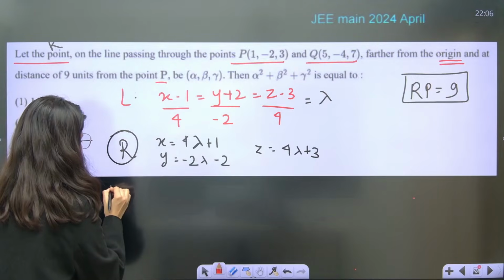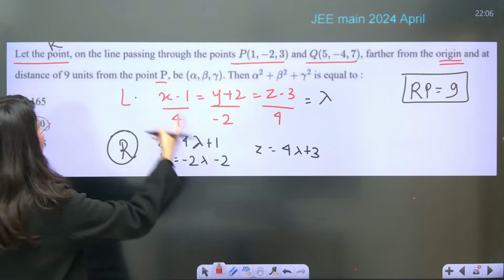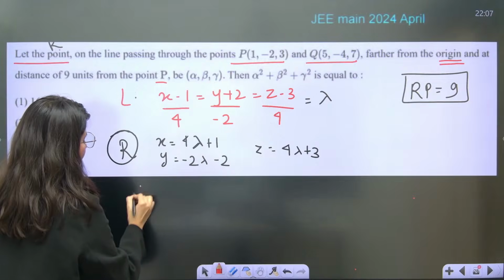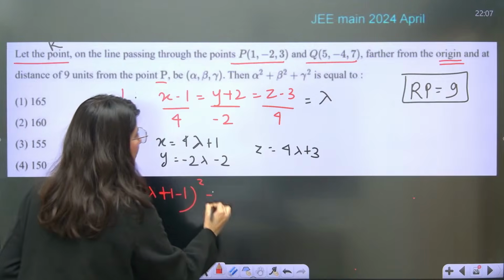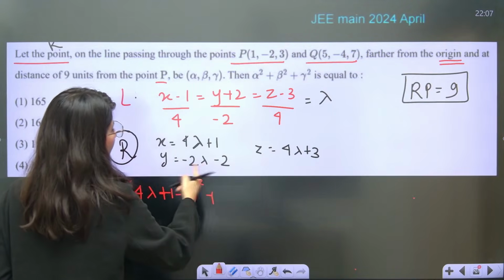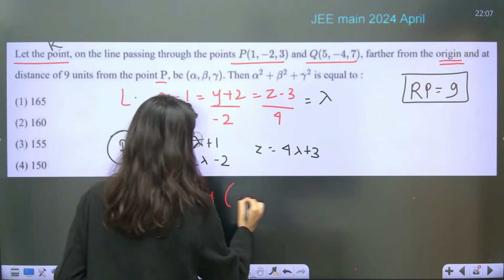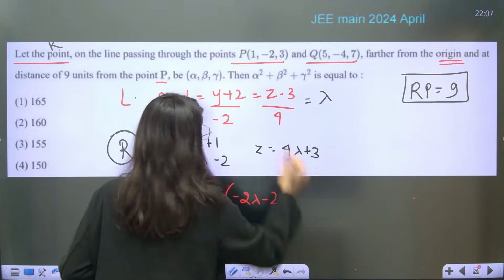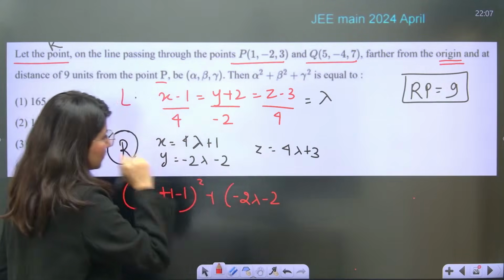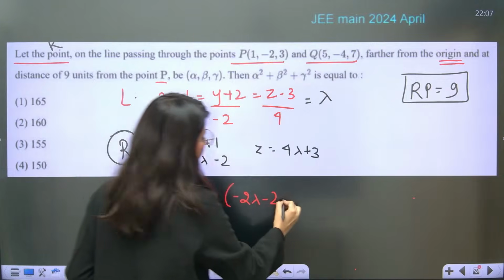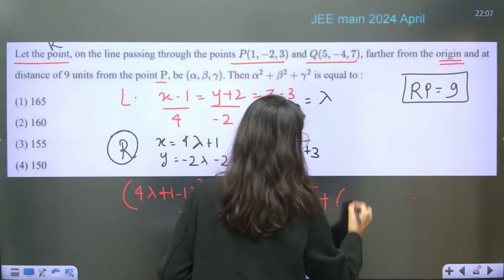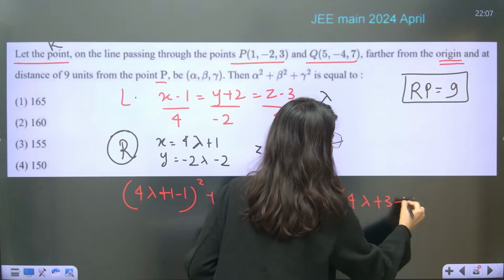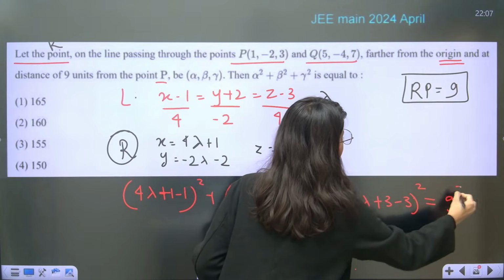So basically RP square: 4 lambda plus 1, and this is the point P, right? So (4 lambda plus 1 minus 1) whole square, plus (minus 2 lambda minus 2 plus 2) whole square, plus (4 lambda plus 3 minus 3) square, is equal to 9 square.